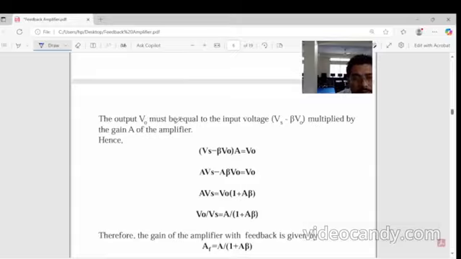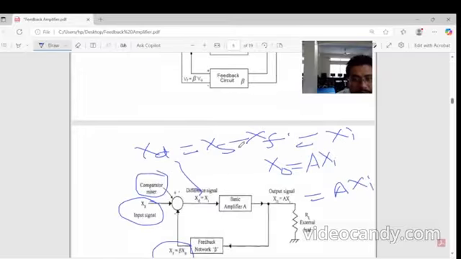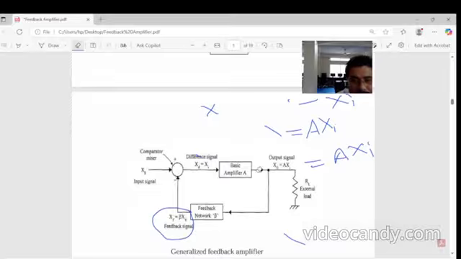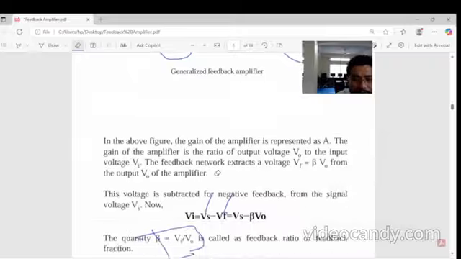The output voltage must be equal to the input voltage, so Vs minus beta V0 is multiplied by the gain A. So this is the beta, Vs minus V0. Here we are seeing the signals, and again we can see the output. This is the X0 output, and this is A into Xi. Xi we have already known.